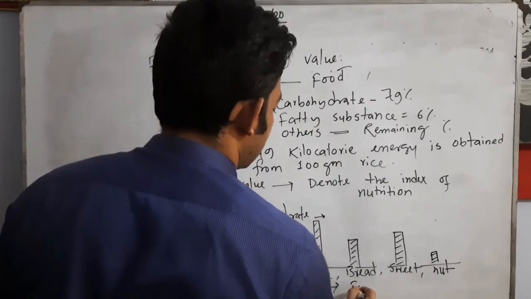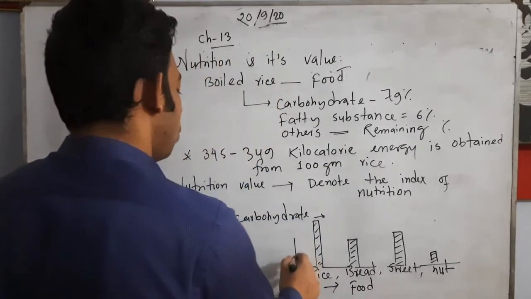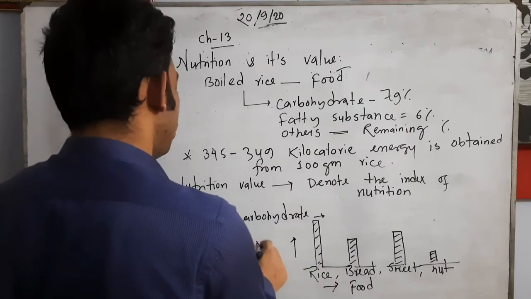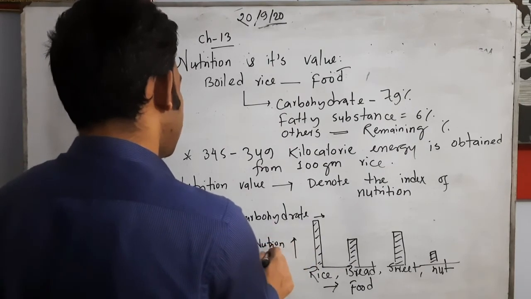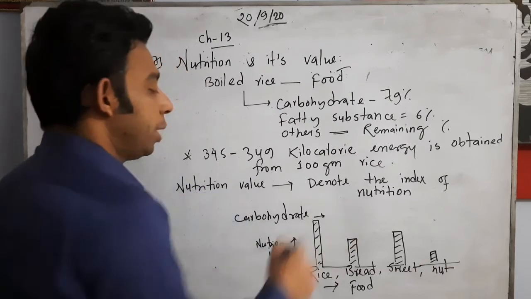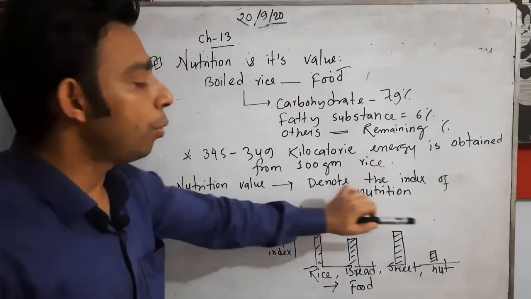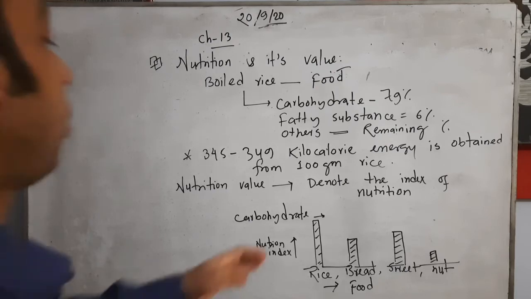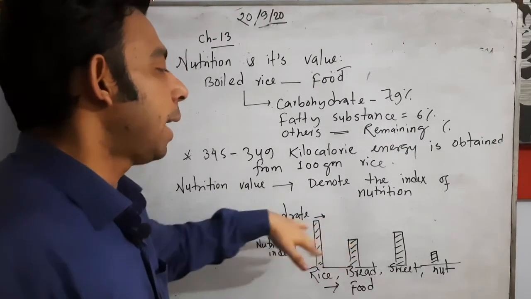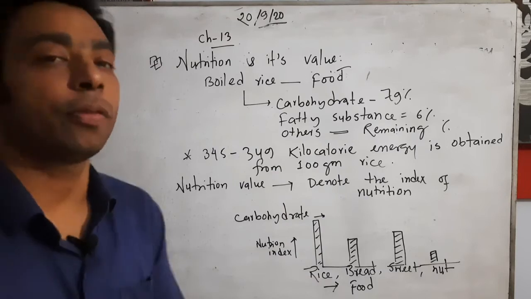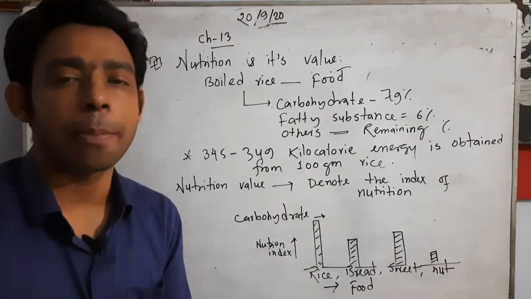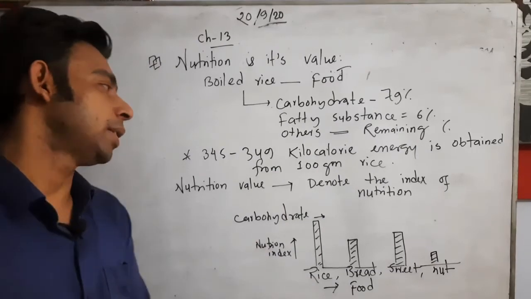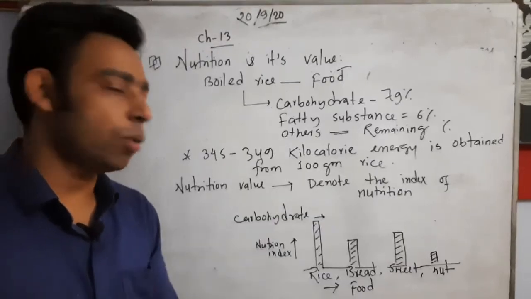We write the food, and there we write the nutrition value, the nutrition index. In this way we can ensure the amount of carbohydrate, or go through more than one food element, like carbohydrate and protein, and see what amount we get according to the index. That is the nutrition value. I think you understand this one.